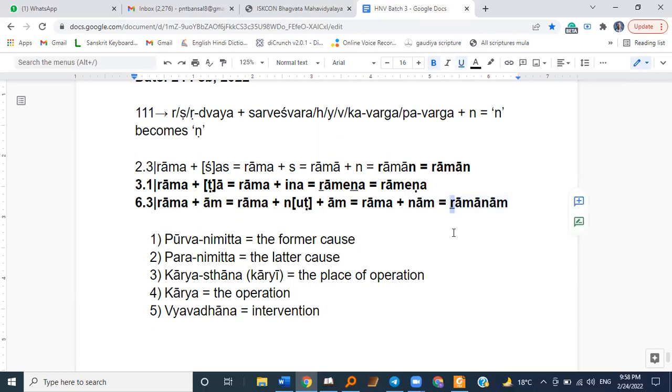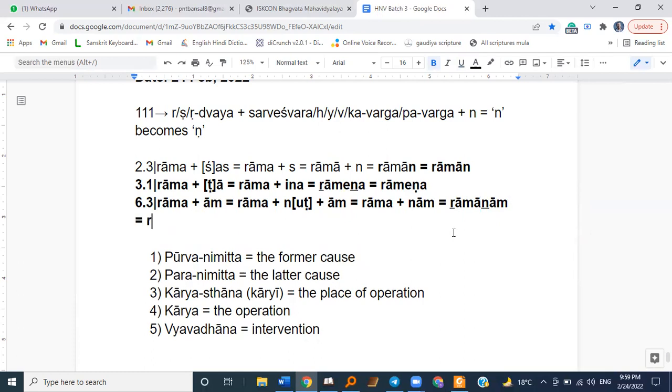So we have Ra, Rama, and here we have Na, Rama. And this Na is not situated at the end of Vishnupada, and all these interventions are allowed, right? Sarveshwara and Ma belonging to Pavarga. Thus here also we'll apply this 111th sutra and we'll get Rama Nam. This is the only difference. Otherwise the whole declension is the same. Rama Nam.